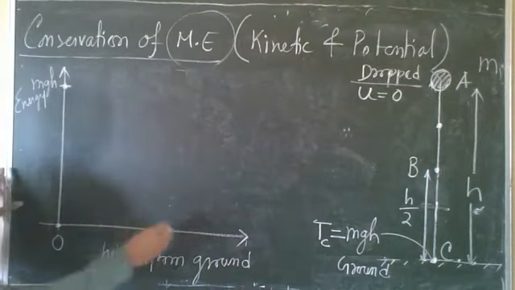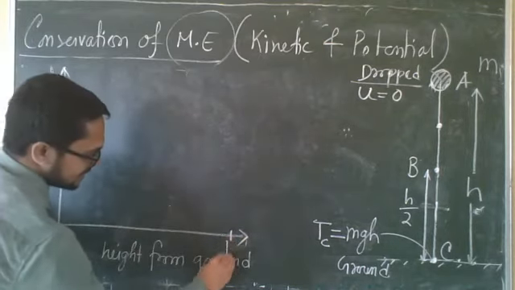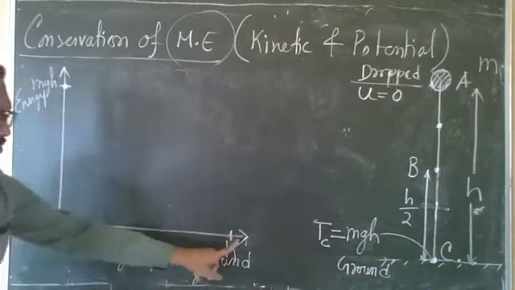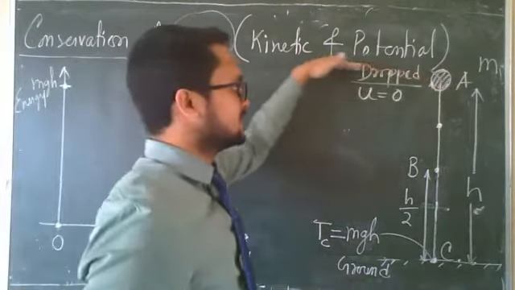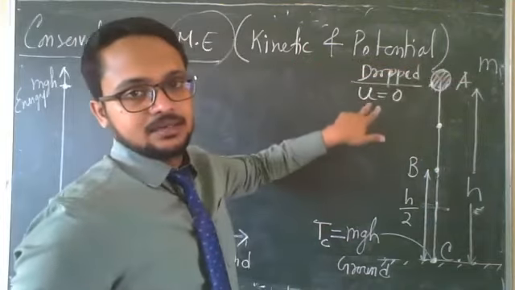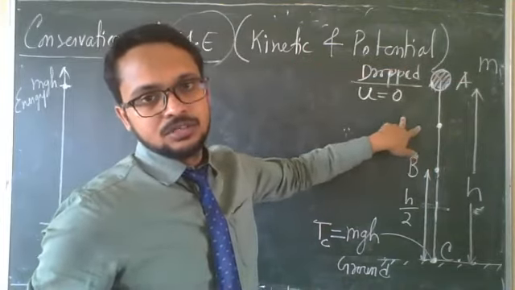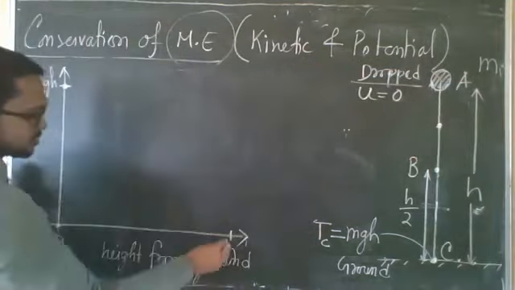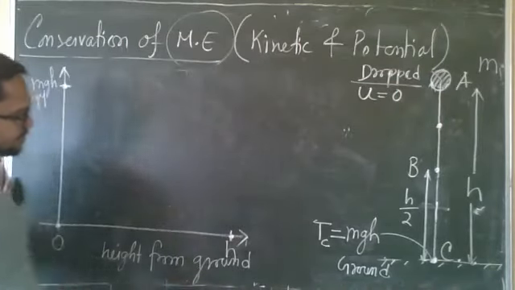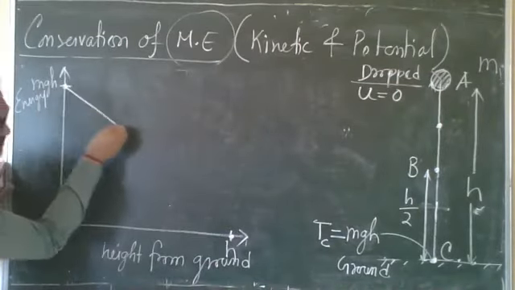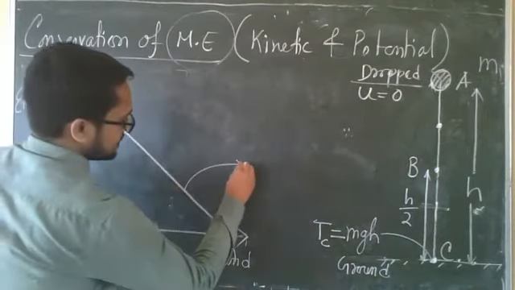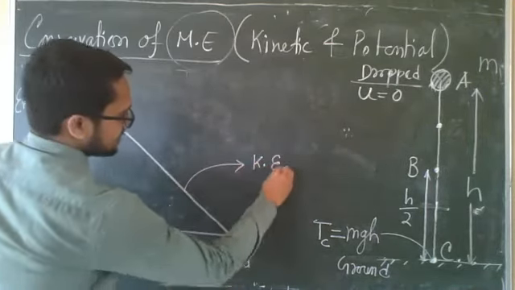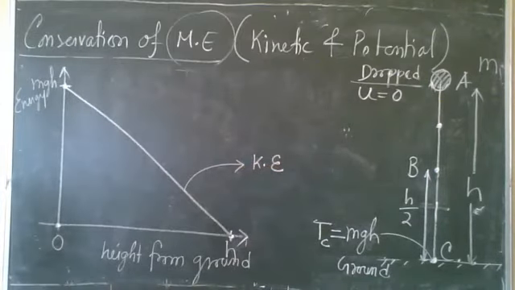And at the maximum height h, what was the kinetic energy? Dropped, u equal to 0, so kinetic energy will be 0. Now join these 2 points. So this one represents the kinetic energy graph.